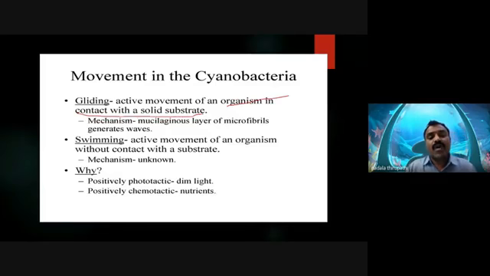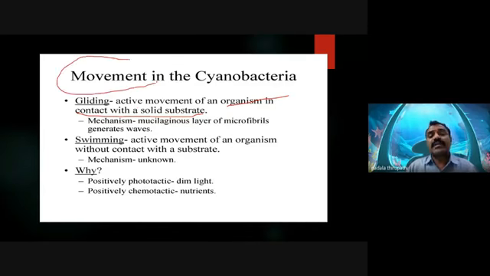How is this movement produced? The mucilaginous layer of microfibrils generates waves, and this induces the movement, which we call gliding movement.